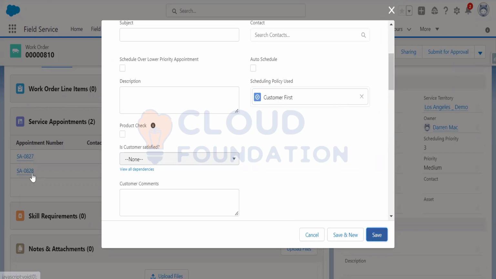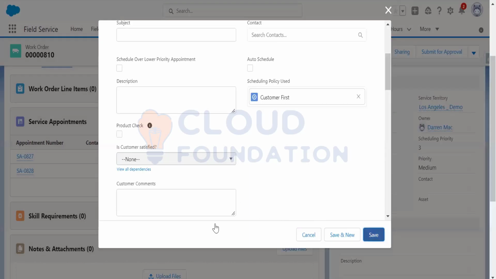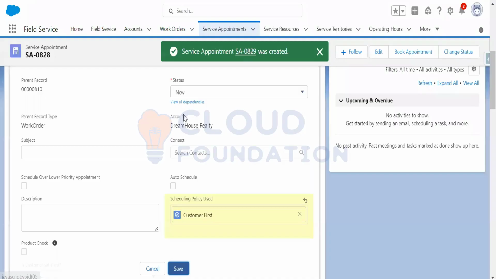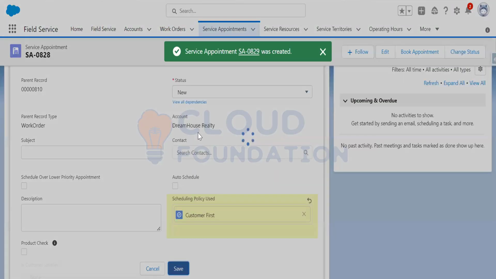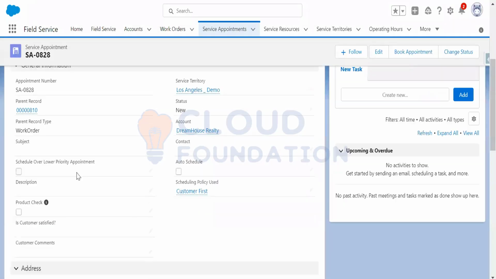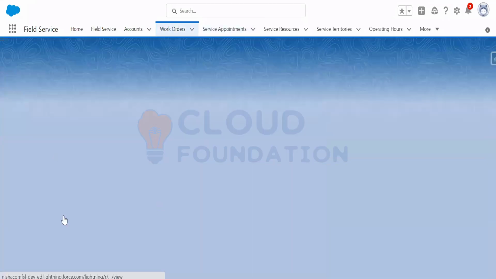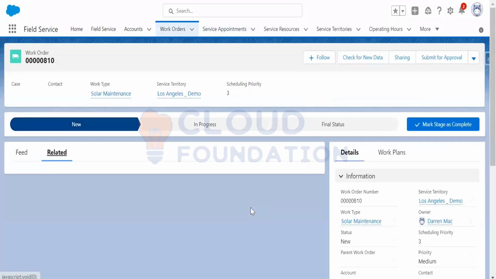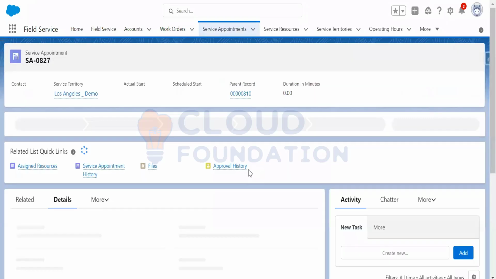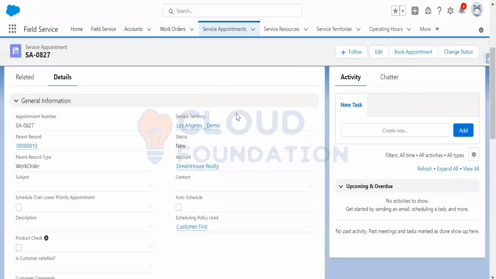Save it. Let me check the first one also, then go to the related tab. What is the scheduling policy? Let me use the scheduling policy customer first. Okay, so if I go to the field service,